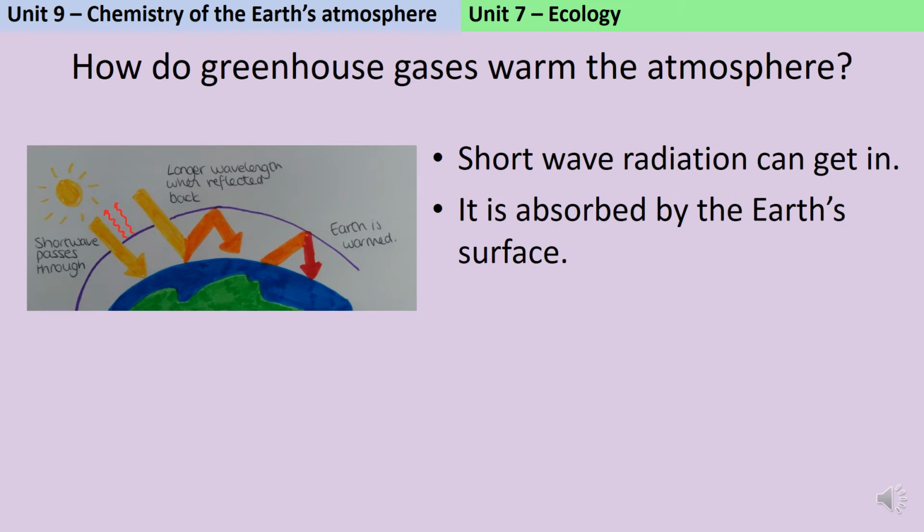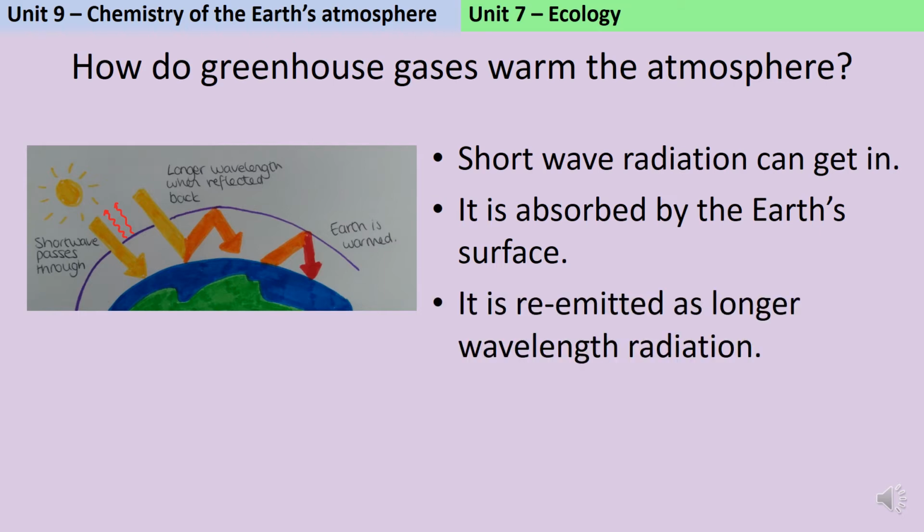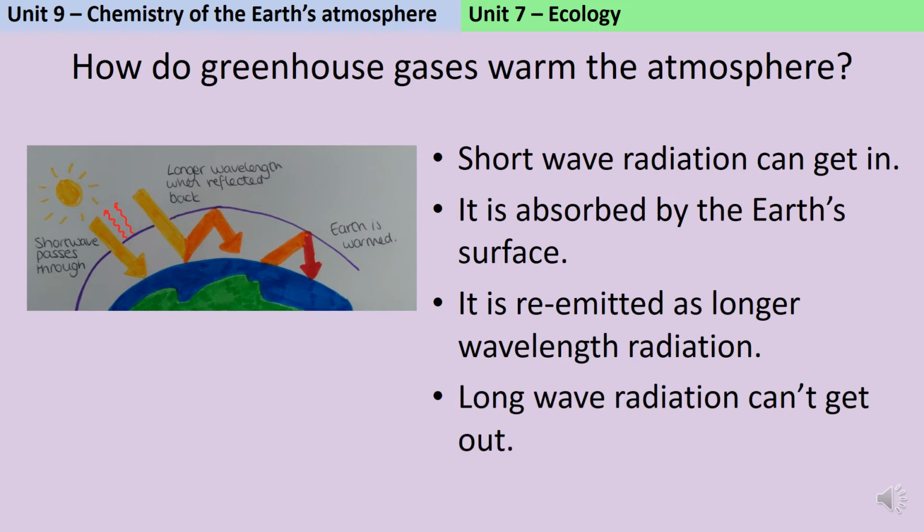When they reach Earth's surface, those waves are absorbed and they lose a little bit of energy, and when they're re-emitted, or in other words given back out again, they have slightly less energy and they're also slightly longer wavelength radiation. Those longer wavelength waves again interact more with the greenhouse gas molecules, making their bonds vibrate. This means that those waves aren't easily able to penetrate the blanket, so they can't get back out. Instead, they're reflected back down to Earth, they stay in the atmosphere, and they warm it up. Overall, the temperature starts to rise, and you need to be able to explain the consequences of this.